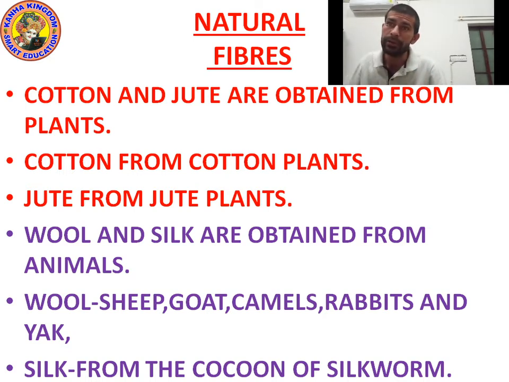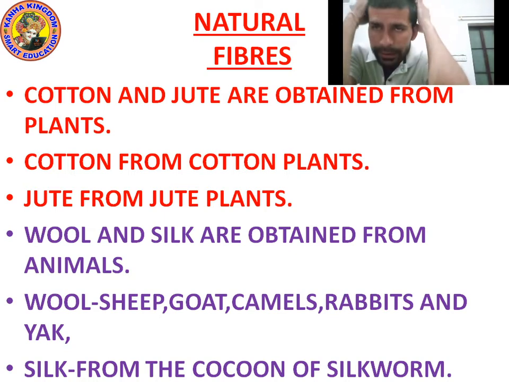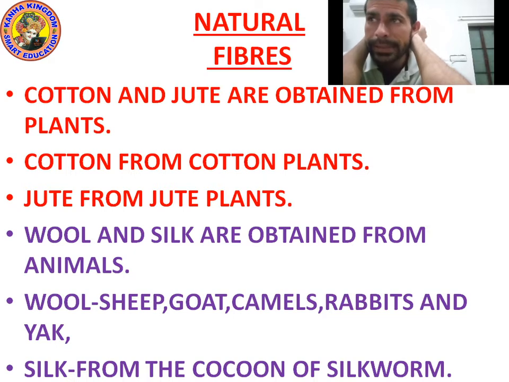Point number 5: we get wool from sheep, goats, camels, rabbits, and yak.